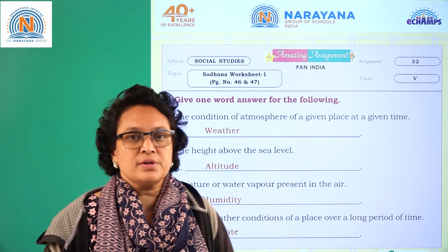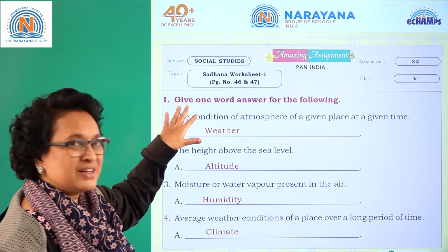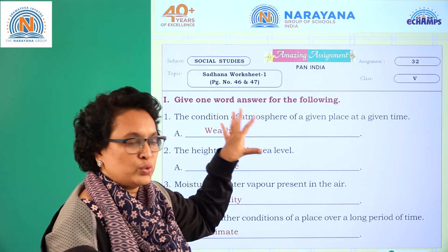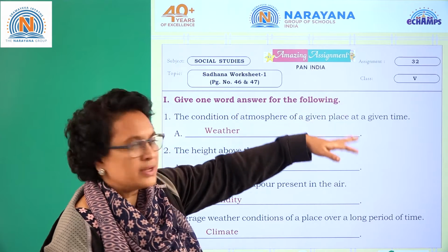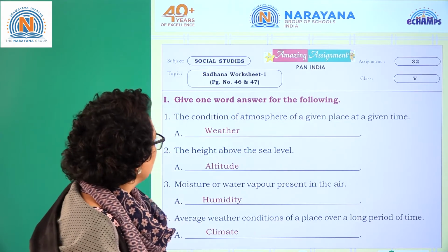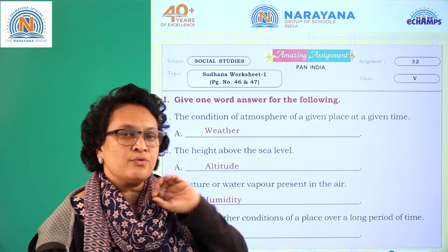We have a set of assignment here. Sadhana worksheet 1. Just check out the page numbers in your Sadhana book and try to do it. So this is class 5. Don't bother about the assignment numbers and everything. Give one word answer from the following. You have to give one word answer from the following.